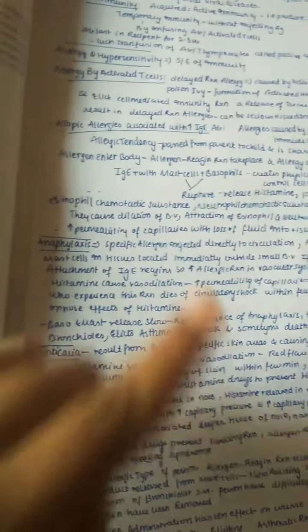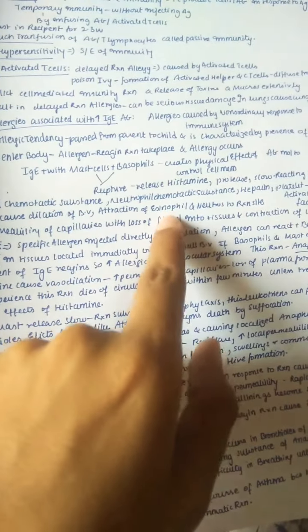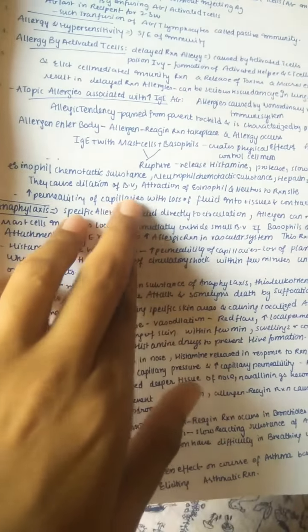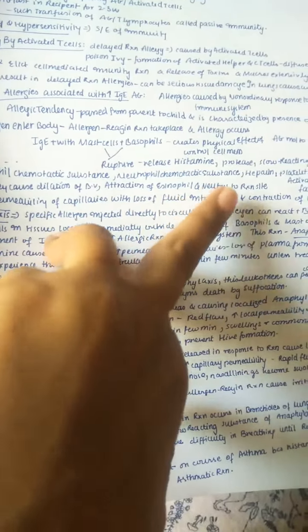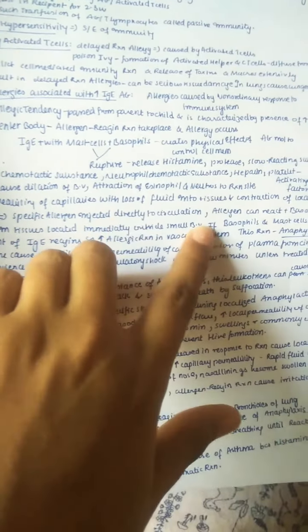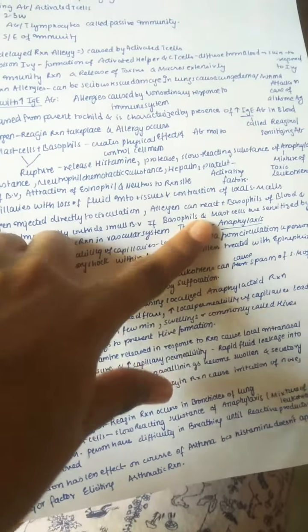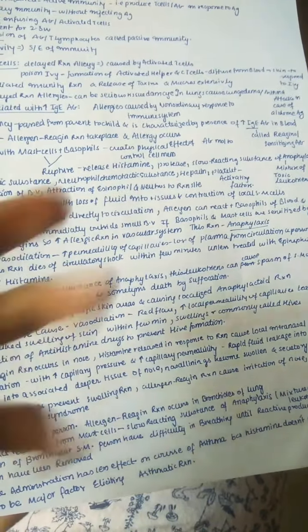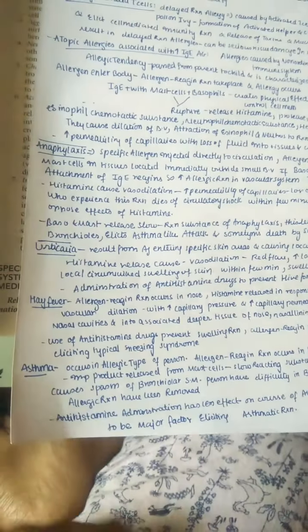So now, eosinophilic chemotactic substance or neutrophilic chemotactic substance, heparin, platelet activating factors, all these are produced and they cause the dilation of blood vessels, attraction of eosinophils and neutrophils to the reaction site, increased permeability of capillaries with the loss of fluid into tissues, contraction of local smooth muscle cells, causing muscle spasms, and swelling. All these are mainly allergic reactions.